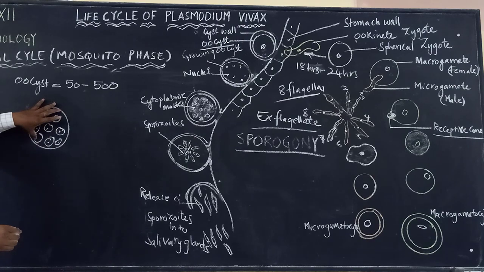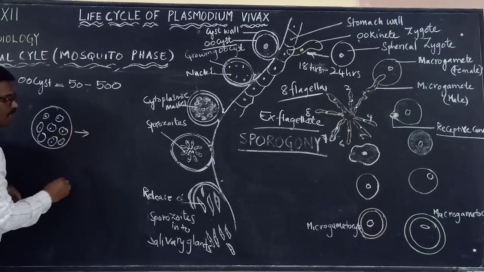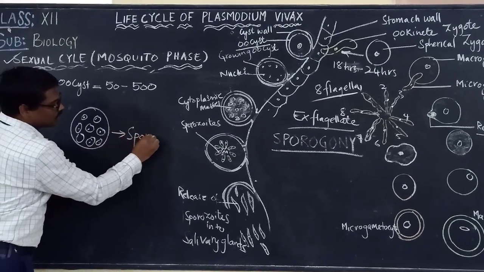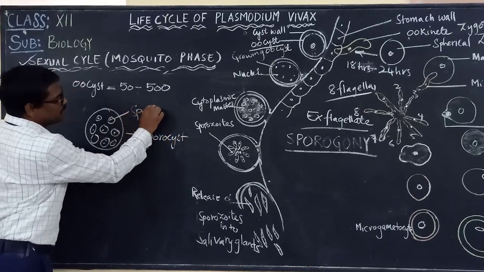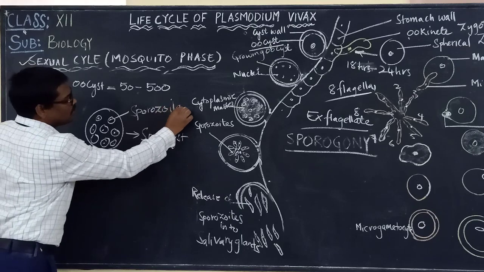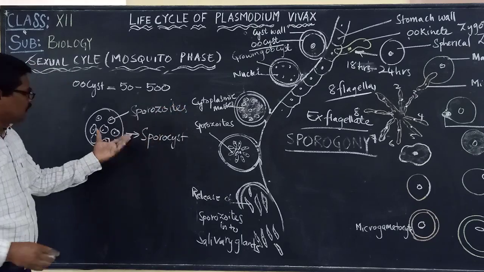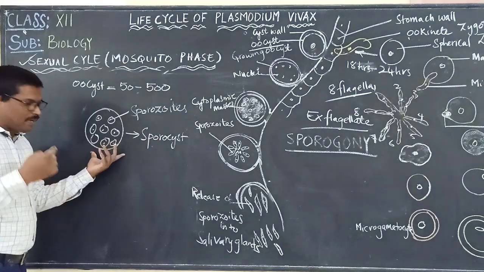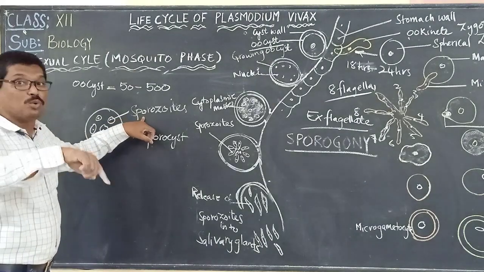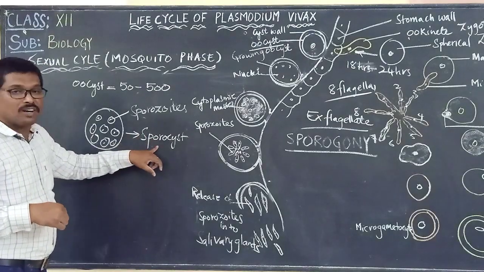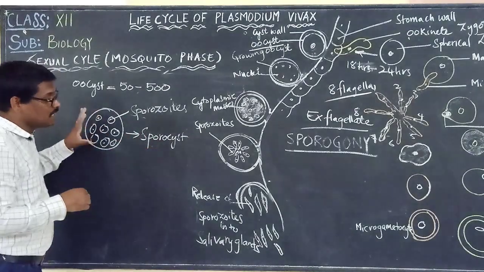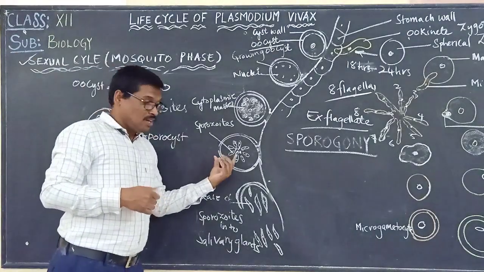Actually, it is called an oocyst. But now this will be called what? Sporocyst. It consists of the sporozoites, so it is called the sporocyst. Otherwise, this is nothing but an oocyst. But just because of the formation of sporozoites in the oocyst, this structure is now called a sporocyst. Now it contains many sporozoites.